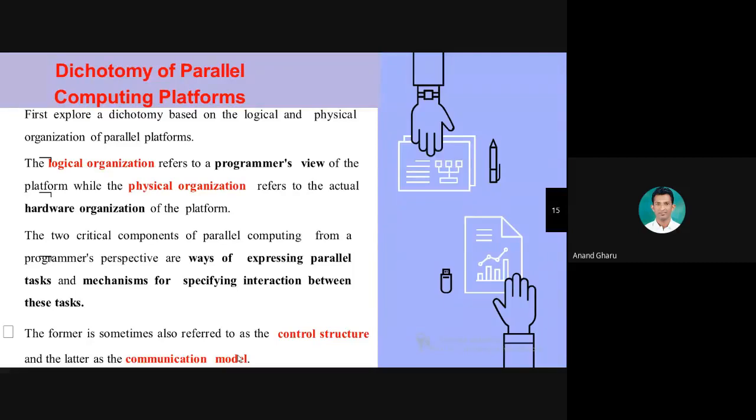So a of 0 executes, this is the one task. a of 1, second task. a of 2, a of 3, like this. These are the n number of tasks executed by the single processor.